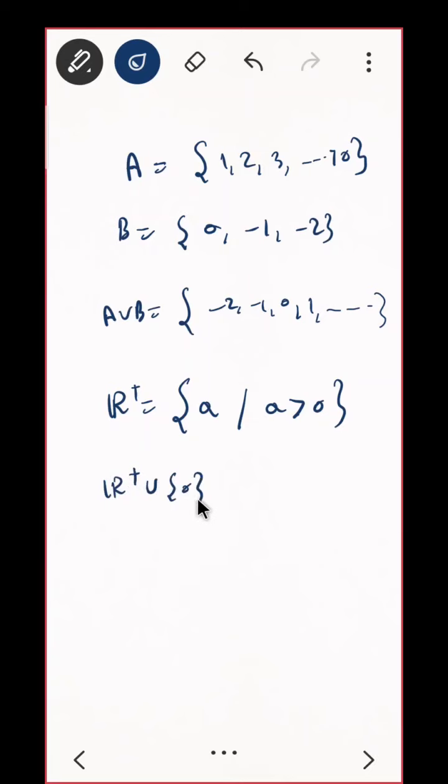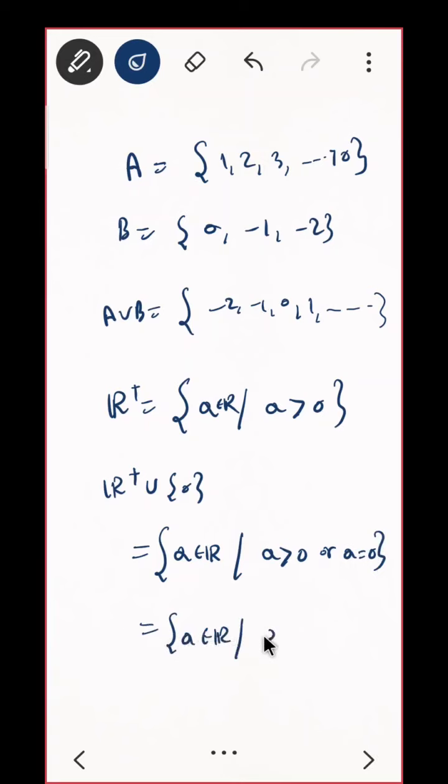It will be for a. Earlier it was a condition that a is positive. Now I have two conditions. That is a is positive, union means what? Or a is 0. This together can be written as a belongs to R such that a is greater than or equal to 0. Do you agree now?